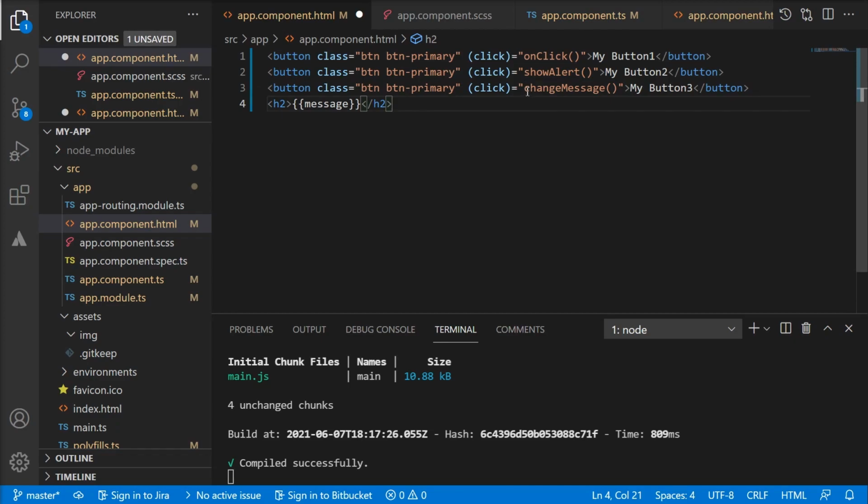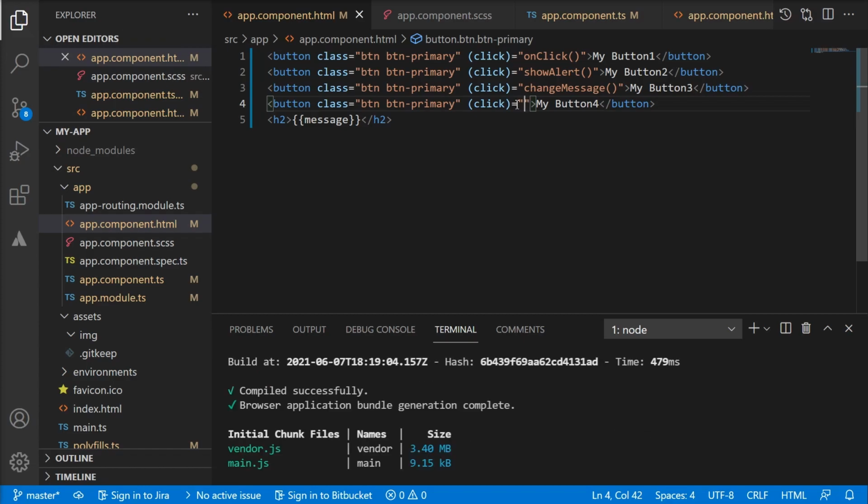But calling a function just to change a variable's value is kind of overkill for event binding, right? Yes, that is. So let me do it in a simpler way. Let me define one more button and name it button 4. In this case, instead of calling a function, strangely, because so far we are calling only functions, but there are things that you can do apart from calling functions. You can directly access the variable that we have defined in our TypeScript file and set a new value, which is, let's say, greeting.